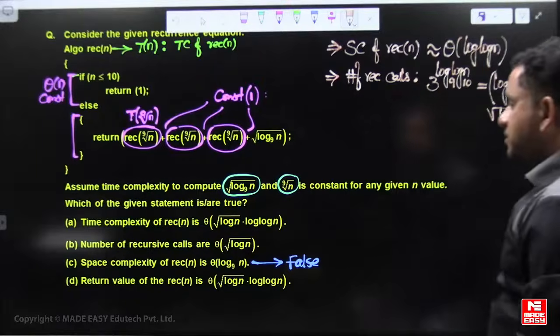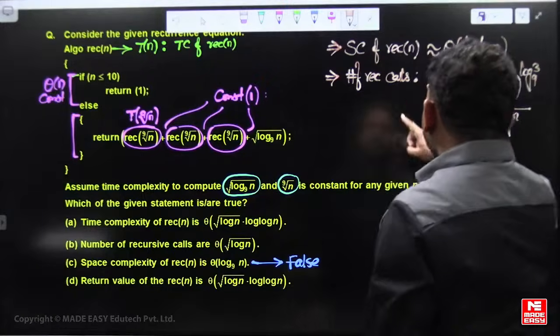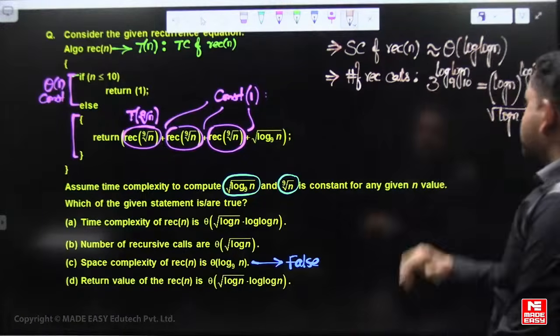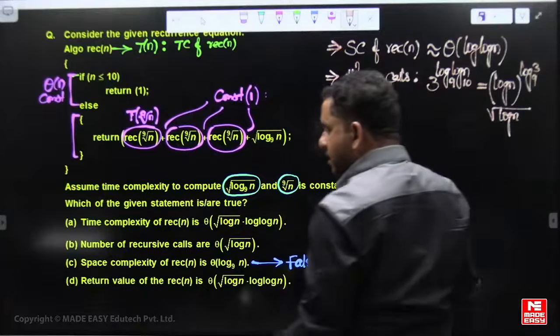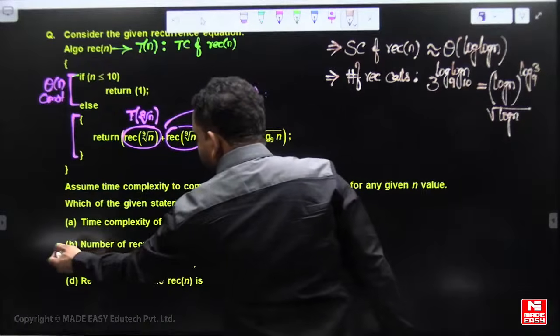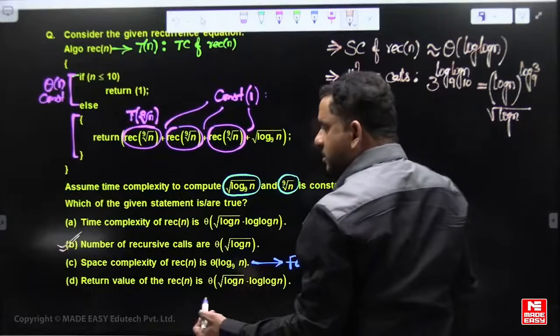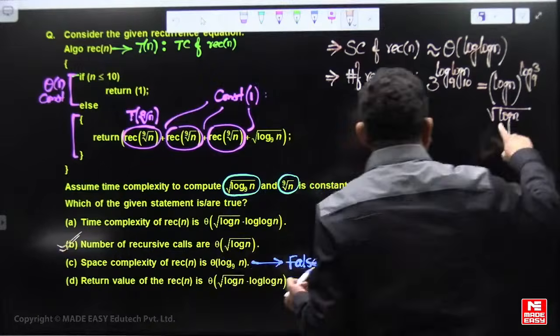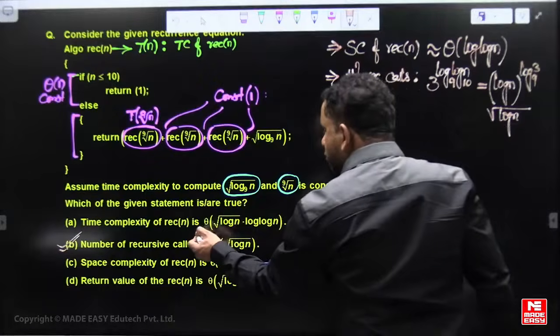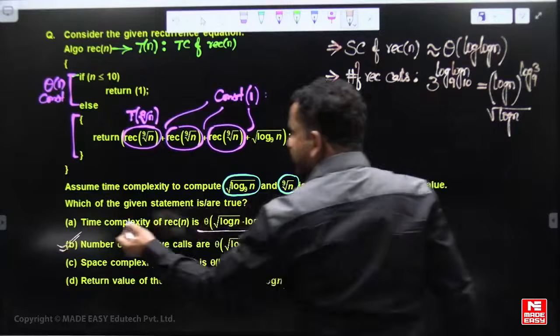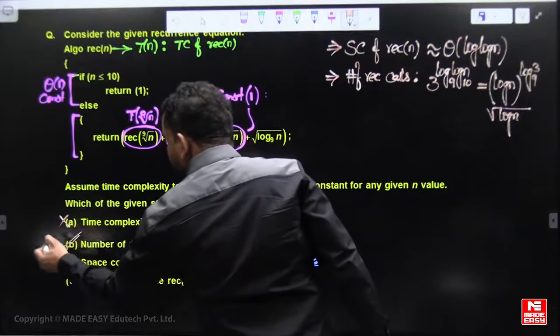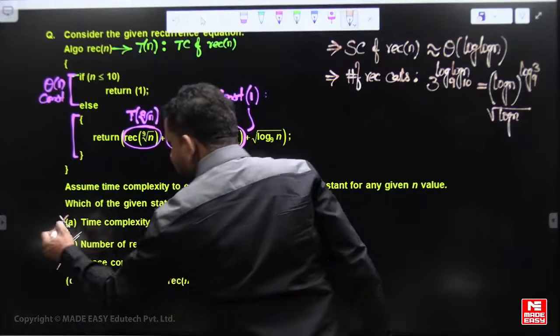So the time complexity and the number of recursive calls are both root log n. The number of recursive calls being root log n is true, and the time complexity should be root log n only. It is not root log n multiplied by log n. So A is also false. A is false and C is false.